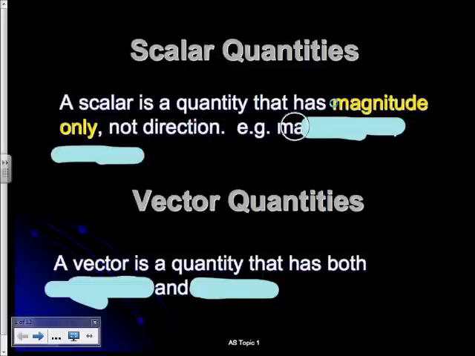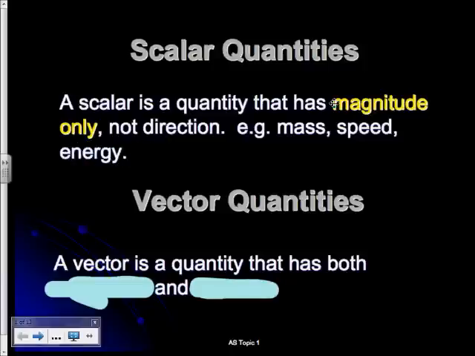So as an example of that, mass, speed, energy, things where it would have no meaning whatsoever to try and give a direction. The mass, 5 kilograms. It would not mean anything to say 5 kilograms upwards. Speed, simply how fast one is going. Energy, so many joules of energy. You can't give energy a direction.